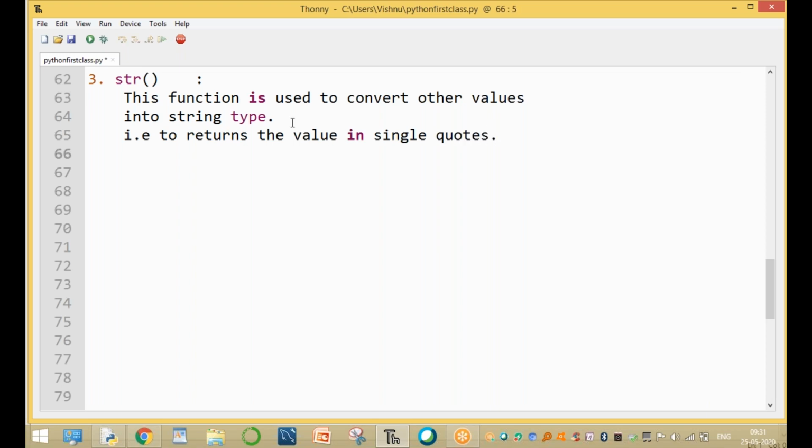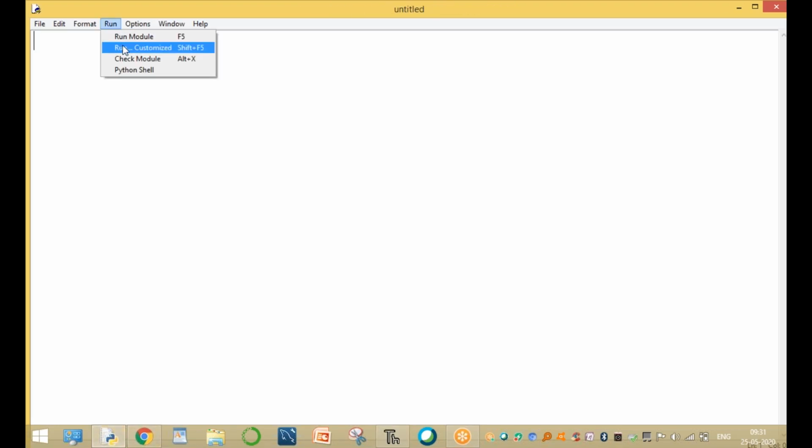The output is a string, which means you can use either double quotes or single quotes, or triple single quotes or triple double quotes, but here it returns the value enclosed in single quotes. That means it is a string.